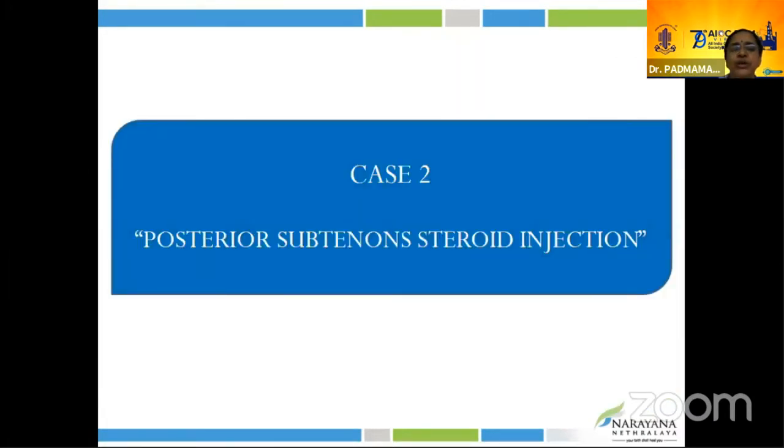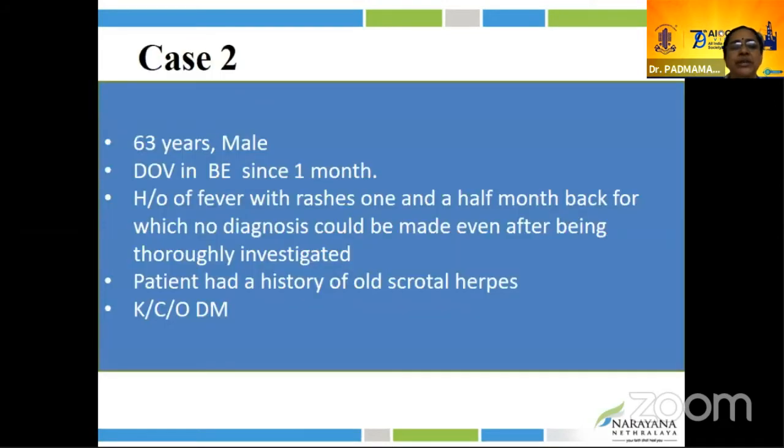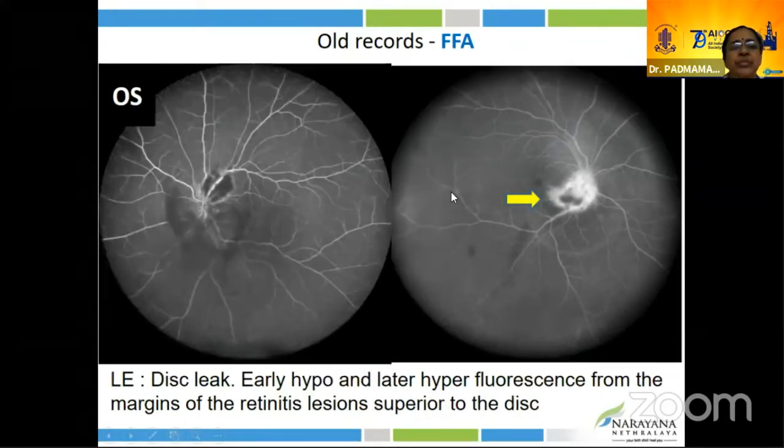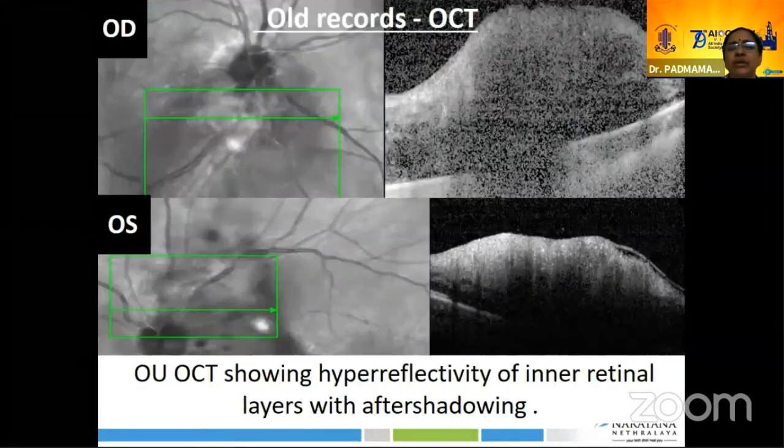Next, we'll move on to case 2. It's about posterior subtenon steroid injection. A 63-year-old male presented with fever and skin rashes. He gave a history of scrotal herpes and is a known diabetic. This is the old record the patient carried. He had a retinitis kind of lesion, which showed early hypofluorescence and late hyperfluorescence in both eyes. OCT revealed hyperreflectivity with after-shadowing effects.